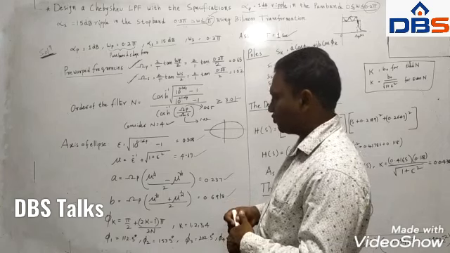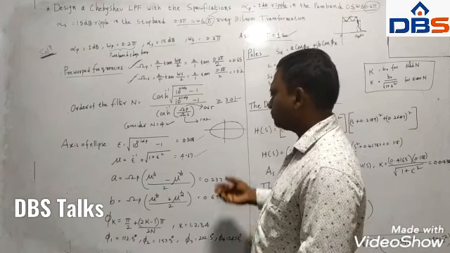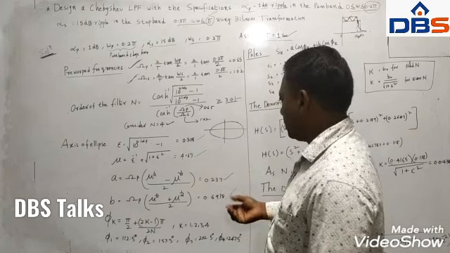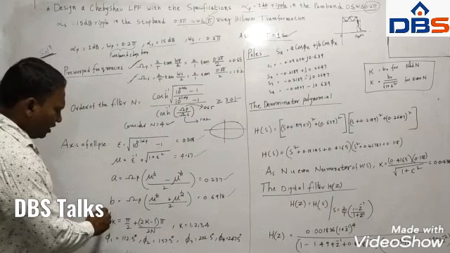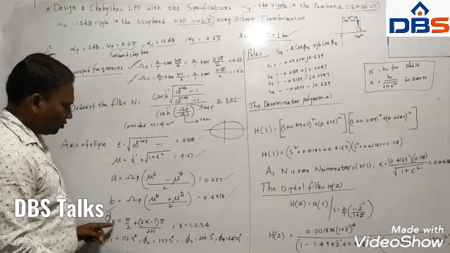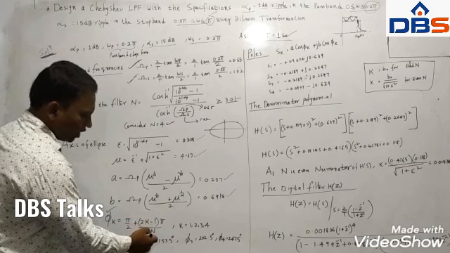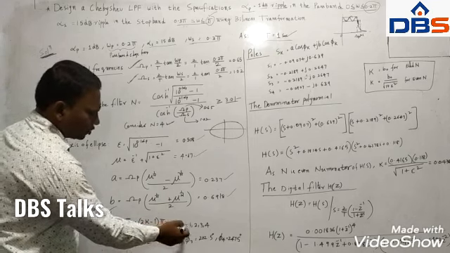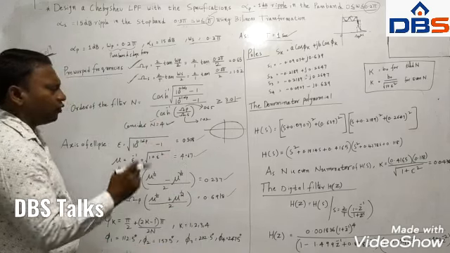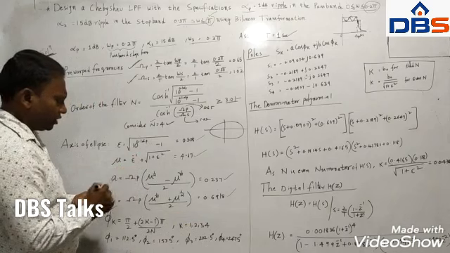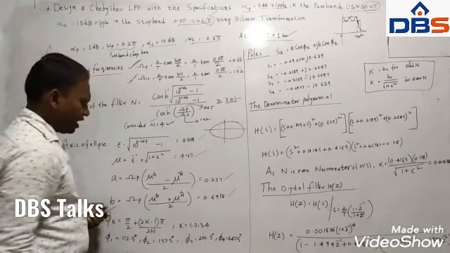Now what we have to find out is the angles of the poles. The formula to calculate the angles is phi_k = pi/2 + (2k - 1) times pi divided by 2n. Because we have an n value of 4, we take k = 1, 2, 3, 4. So 4 angles you will get, because the poles are located inside the ellipse.